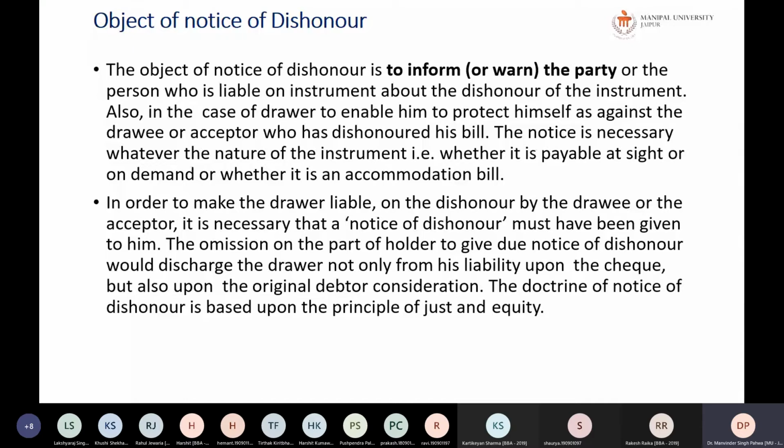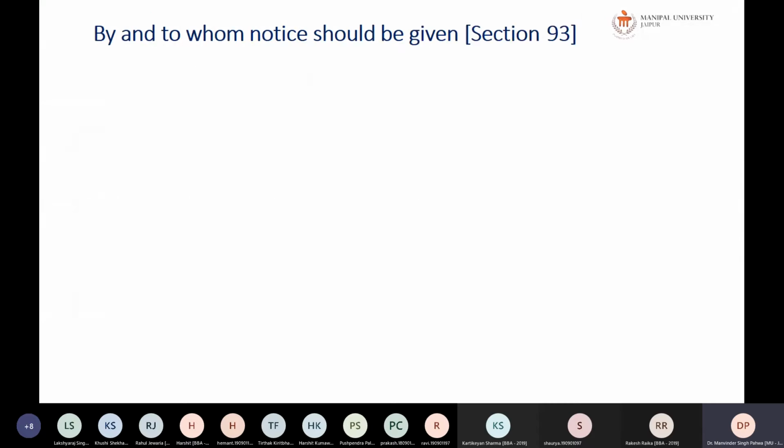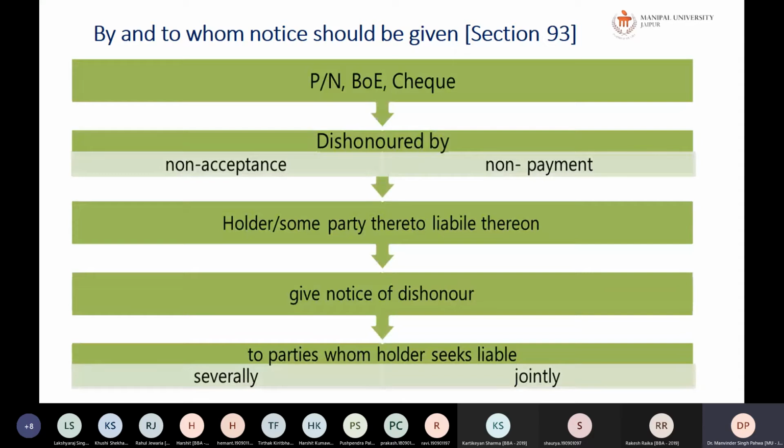And further, the doctrine of notice of dishonor is based upon the principle of justice and equity. It is just and equitable to give the other person a chance to look into the matter and see what is wrong and why the bill has not been paid. So, in a nutshell, if a promissory note, bill of exchange or check is dishonored by non-acceptance or non-payment, the holder or some party thereto liable thereon must give a notice of dishonor to the parties whom the holder seeks to make liable.